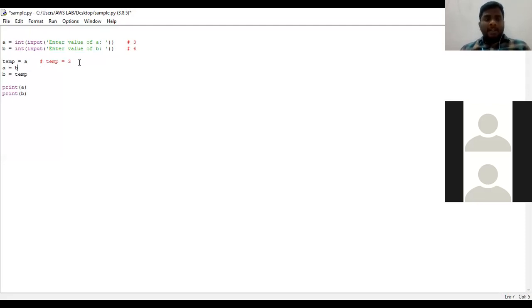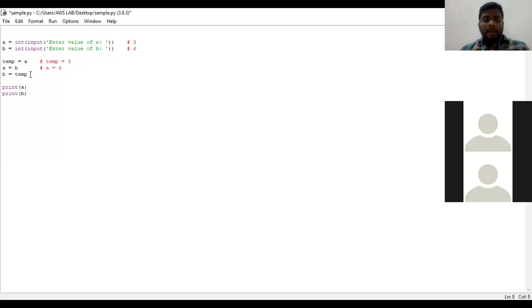For the next statement, A is equal to B. So what is the B value? B value is 6. Remember, temp is a variable where this particular value will be assigned. So A is equal to 6.